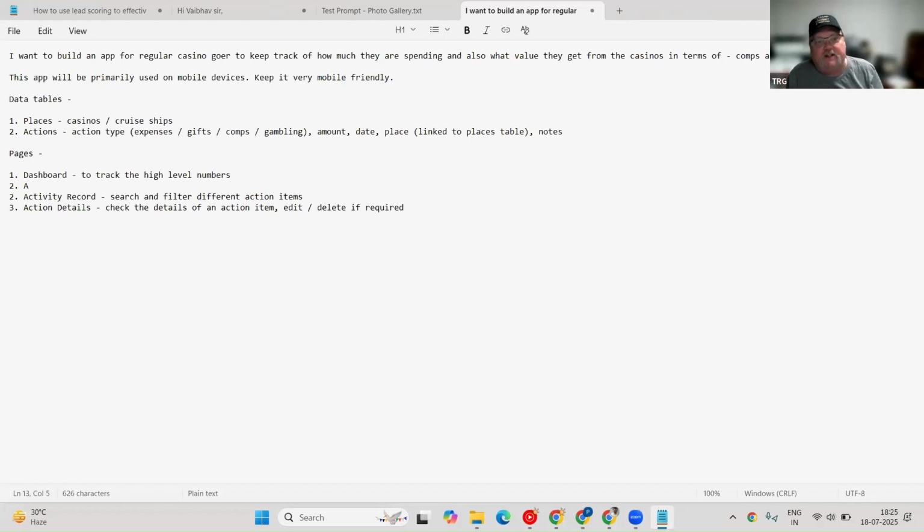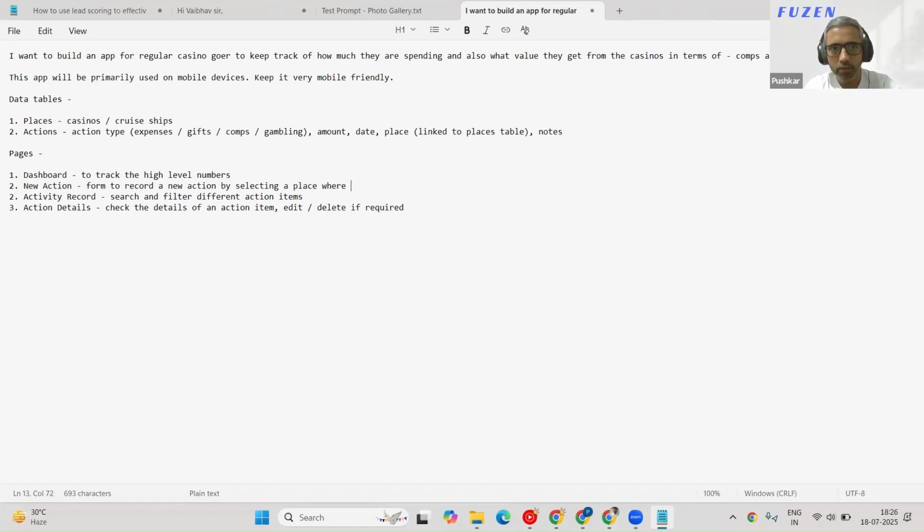This is what happened. And then a summary of it, the dashboard of it. So I'll put a new page, new screen, where we have a form to add or record a new action by selecting a place where it happened. I'll also specify the styling again.